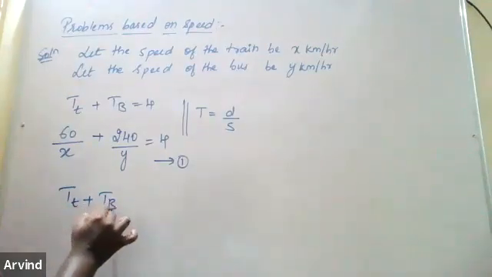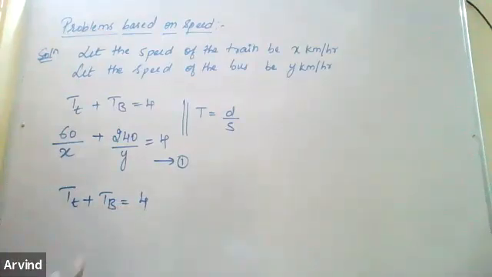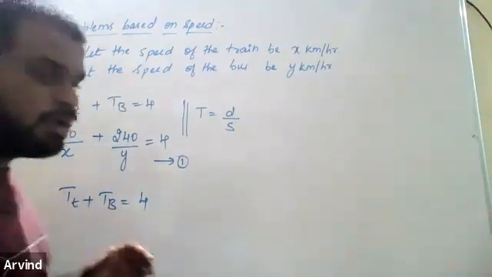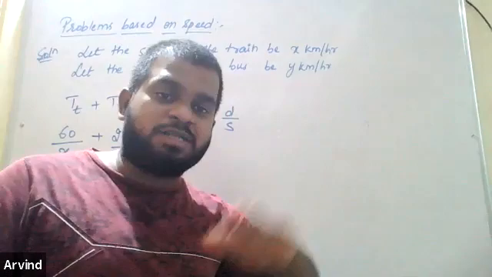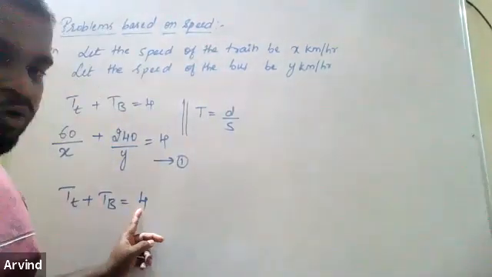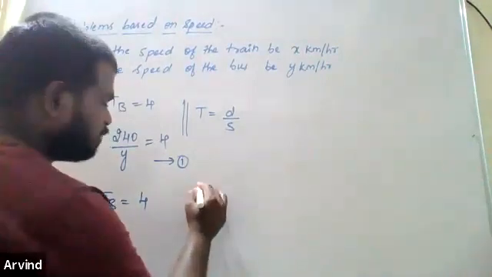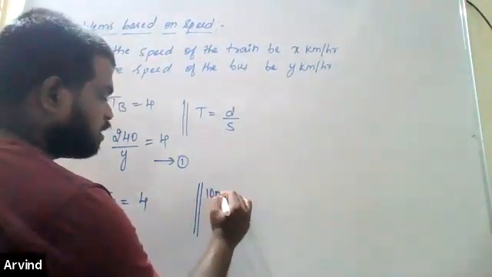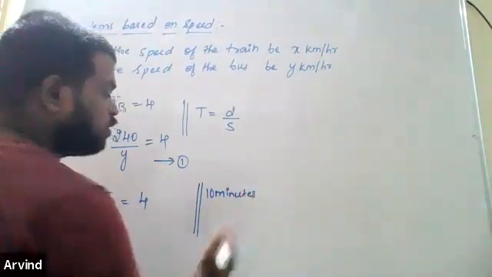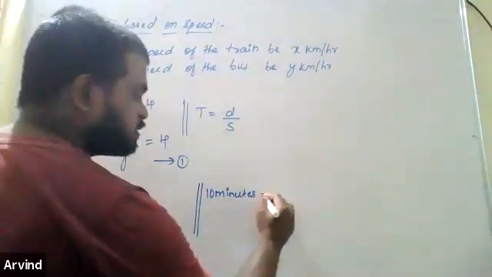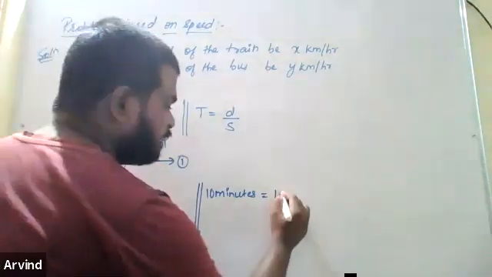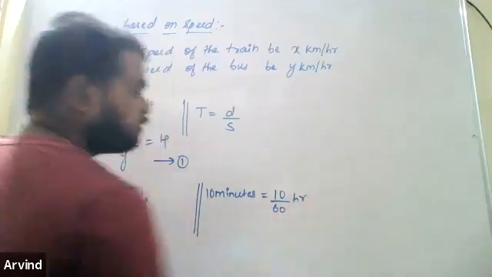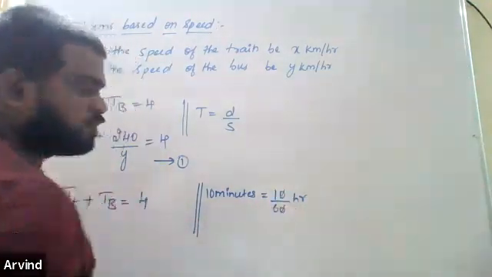Again, the same thing. Time taken for the train plus time taken for the bus is 4 hours plus 10 minutes. They have said that in the second case she takes 10 minutes longer, meaning 10 minutes extra. The 4 hours is in hours and this is in minutes, so we have to convert it. How do you convert 10 minutes into hours? You simply divide by 60. So the 0 gets cancelled, so it is 1 by 6.